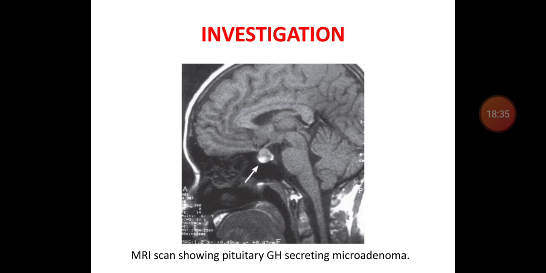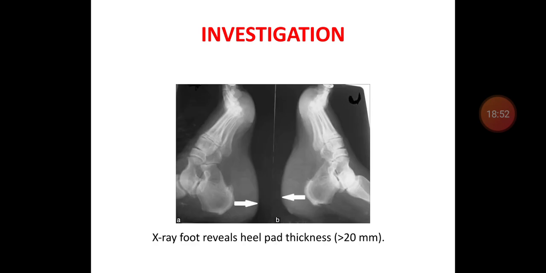This is the picture of an MRI showing a pituitary adenoma, a growth hormone secreting microadenoma, in the sagittal view. This is the X-ray of the foot showing increased heel pad thickness.